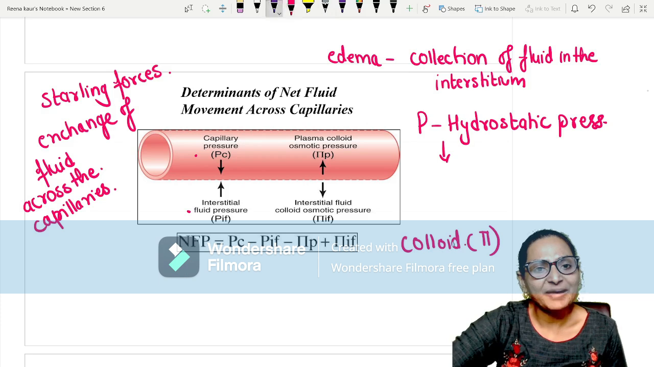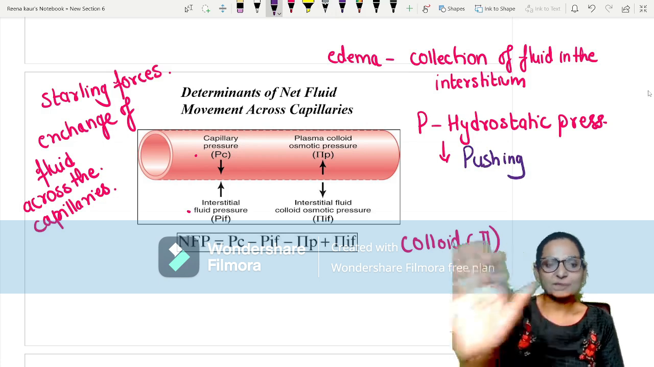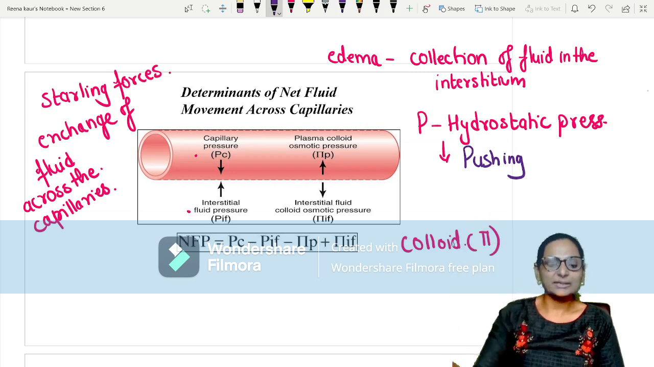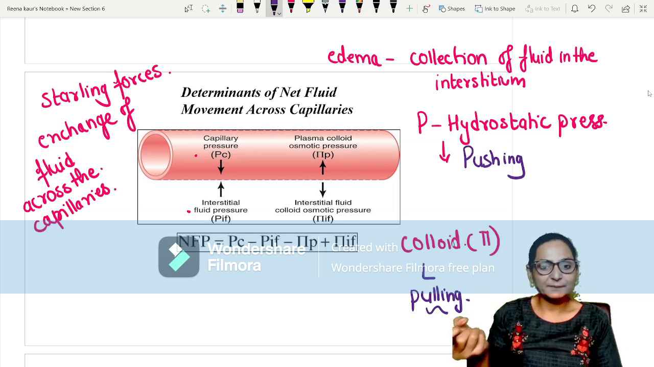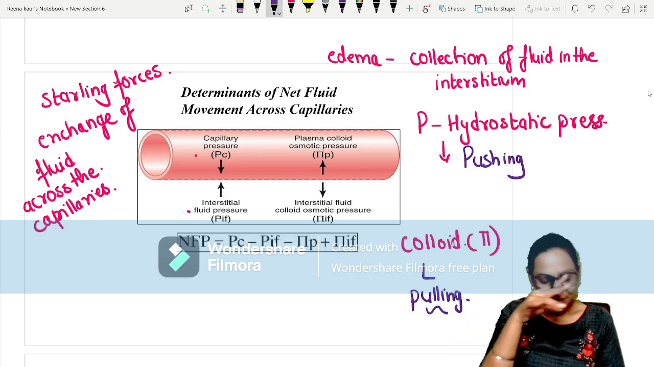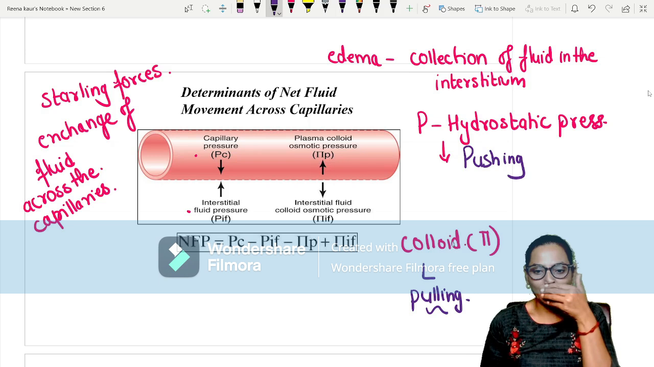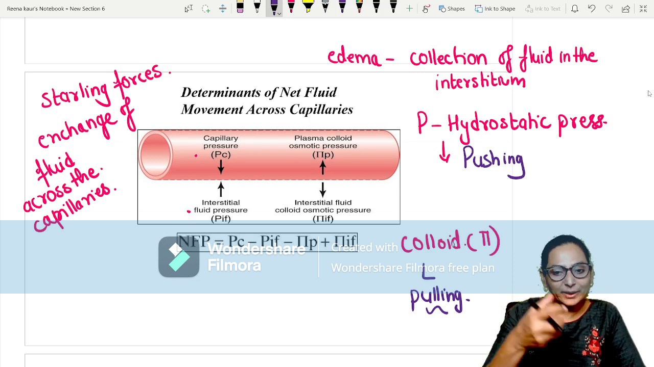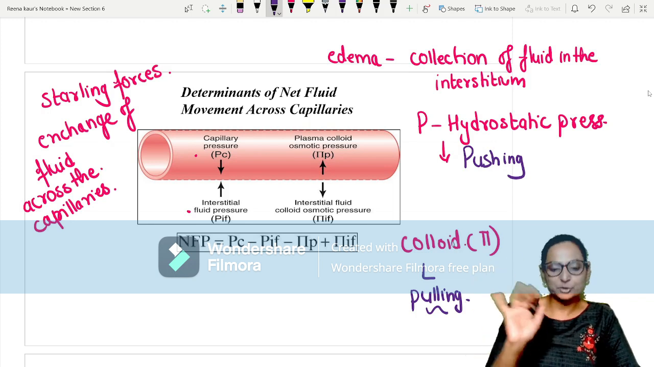Remember, to make it easy for yourself, hydrostatics are pushing forces. They will push the fluid. Wherever the hydrostatic pressure is higher, the fluid will be pushed to the other side. Colloids are pulling forces. They will pull in the fluid. And remember, the colloidal osmotic pressure is maximally contributed by the protein albumin. So colloids are pulling forces and hydrostatics are pushing forces.